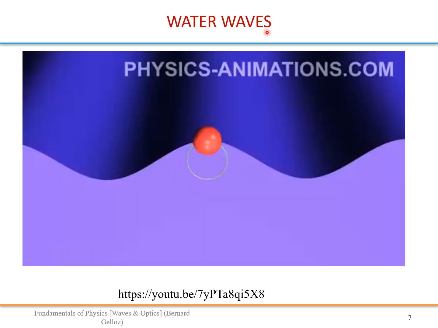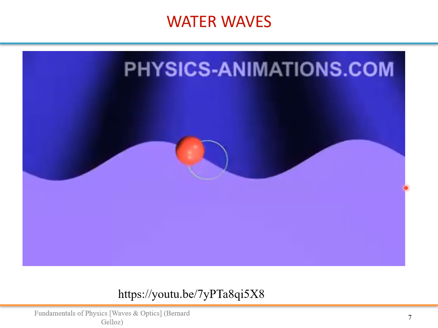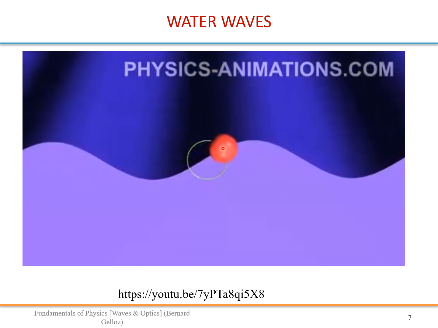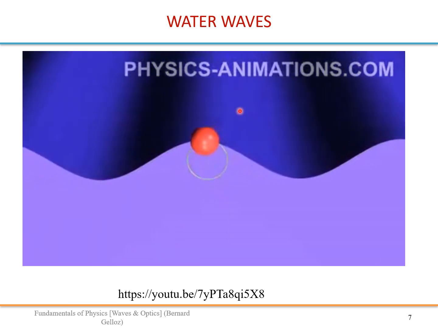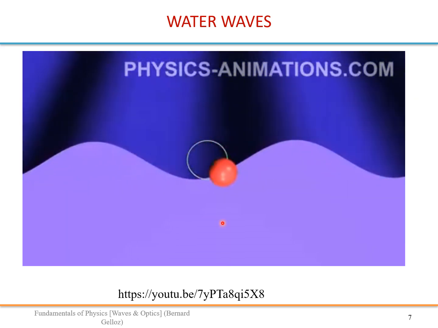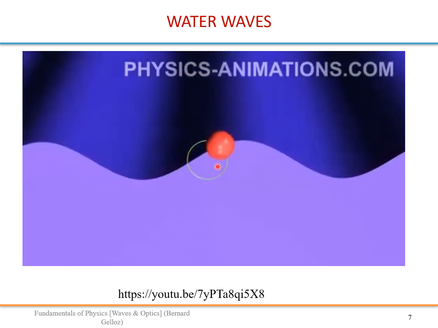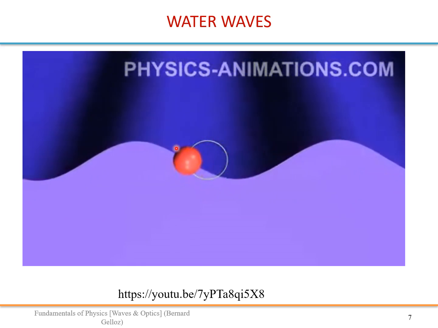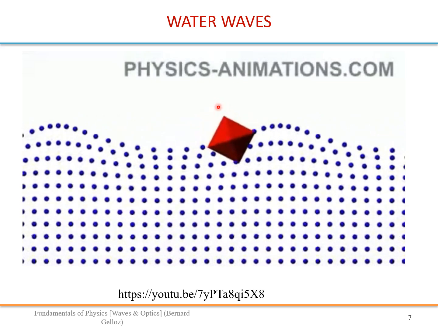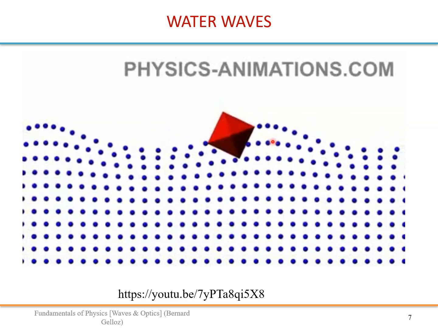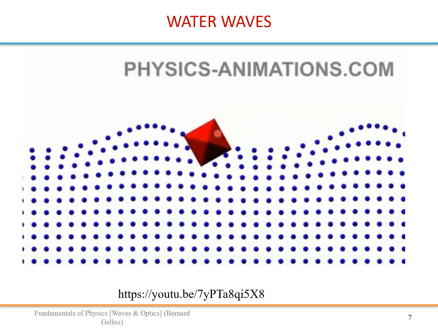Let's now look at water waves. Okay, let's play this video. So you see it is a little bit complicated. It's a surface wave in the sense that we are looking at a point at the interface between water and air. But you see that this point is moving in the vertical direction, and even in the horizontal direction. So this is an object that is floating, for example. You see that it experiences a kind of circle here.